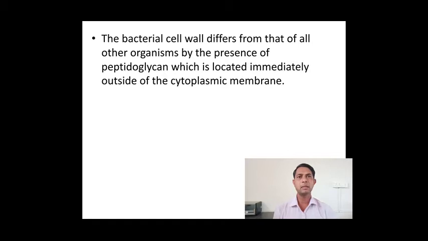The bacterial cell wall differs from all other organisms by the presence of peptidoglycan, which is located immediately outside the cytoplasmic membrane. That is the difference between eukaryotic and prokaryotic cells. This is one of the most important layers in the cell wall of the bacterial cell, and it is the unique character of bacteria.